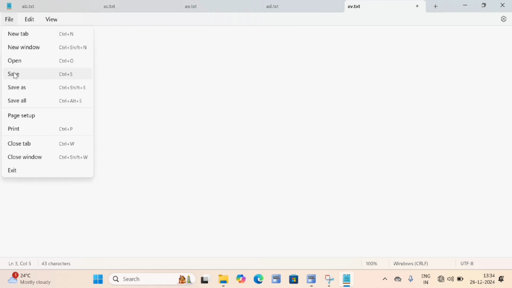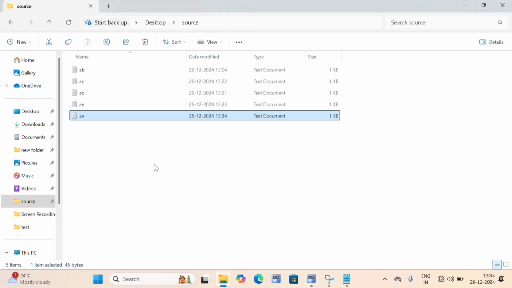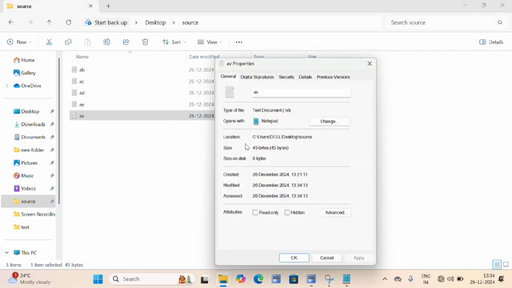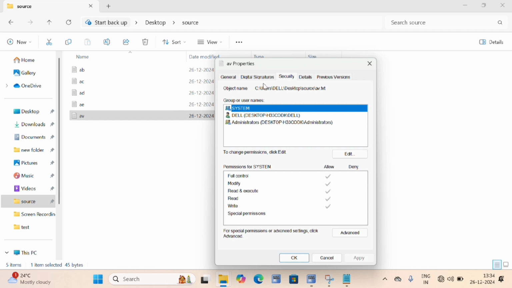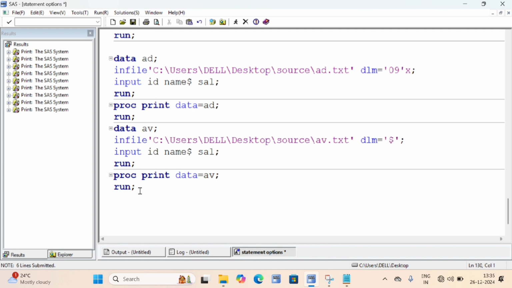I am saving this, and then I will copy the path. What is my text file name in which I have given other delimited files? I am copying this. What is my text file name? AV, right?